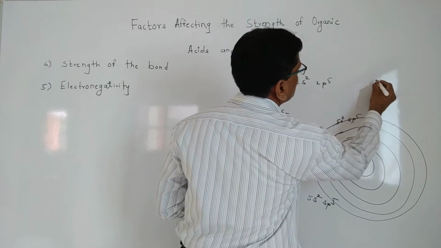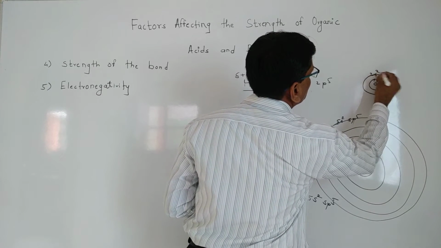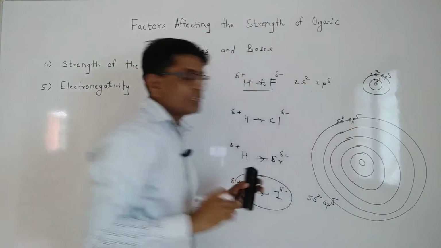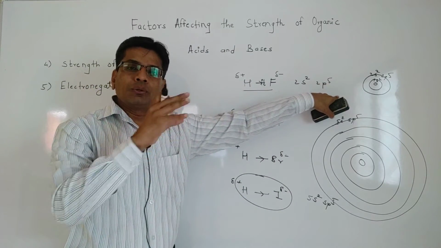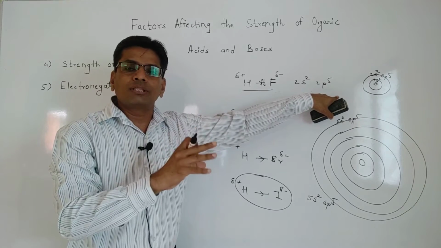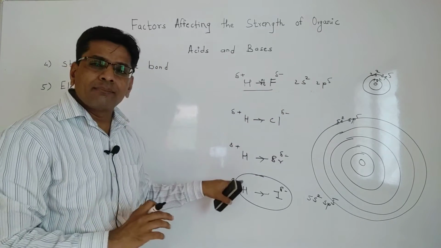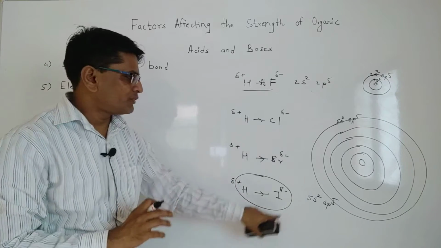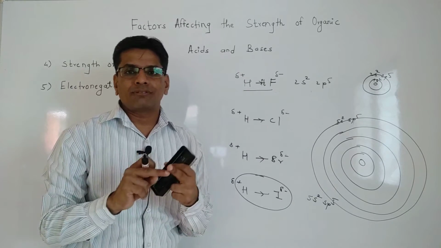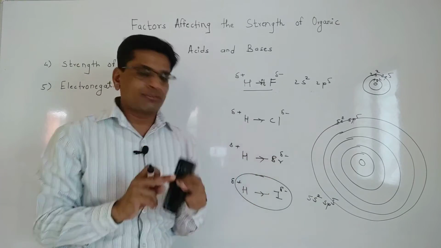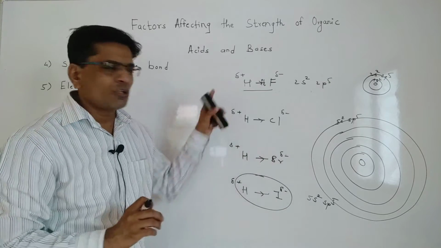Here is the nucleus, this is 1s2 and this is 2s2 2p5. That means the size of fluorine is smaller, it is highly electronegative, and it holds the hydrogen atom more strongly as compared to iodine, which has a bigger size and lower electronegativity. That is why its hold on the hydrogen is less, and this molecule can easily give the H plus ion as compared to all these molecules.